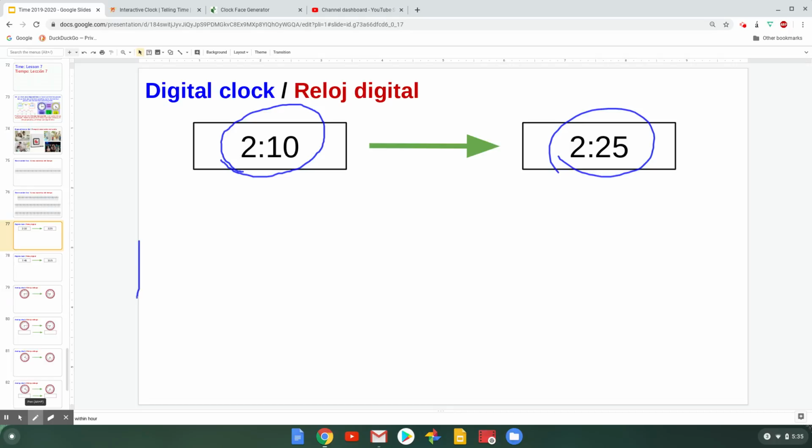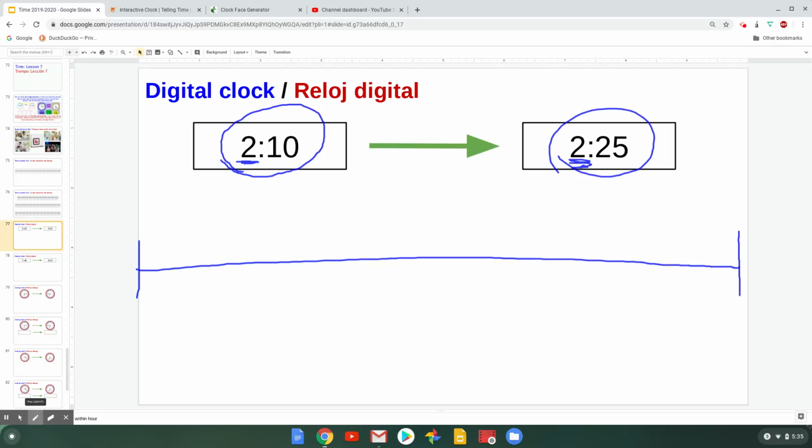So I'm going to draw a time number line to help me figure that out. And I always think about the hour first. So I'm going to look at the hour on the start time is 2, and the hour on the end time is 2. So I'm thinking that my time number line doesn't have to show a whole day or a whole part of a day, because these two times are in the same hour.